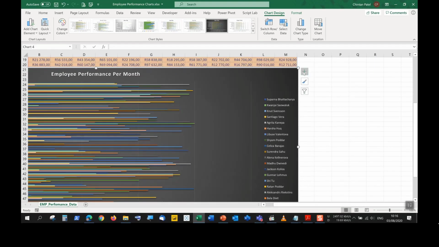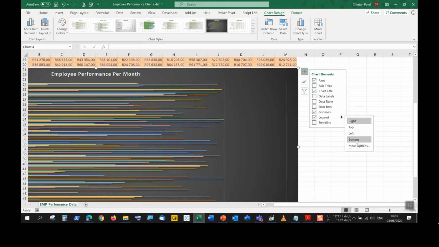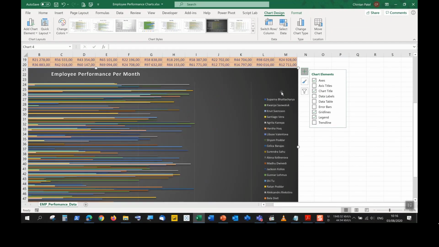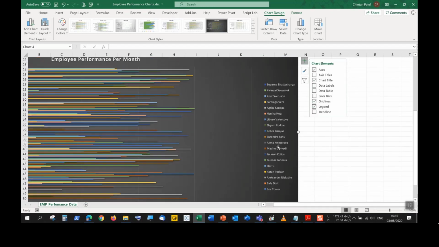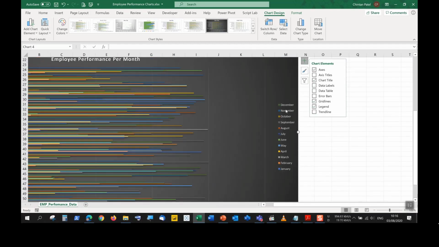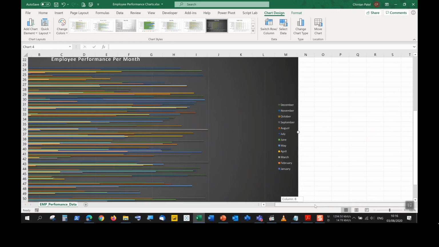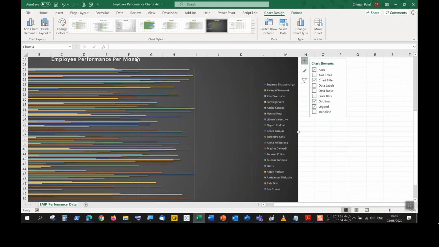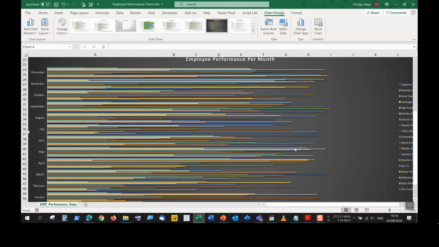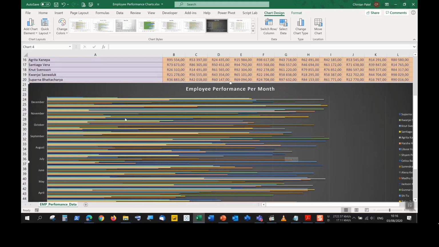I can also choose this chart elements, go to legend, and on the right hand side I have this arrow showing up next to legend. I can change the position of the legend wherever I like to put it. Okay, so it will automatically change. If you do switch rows and columns, your legend values will also change over here. It's going to switch it back to what it was before with the legend. Okay, actually the legend appearing on the right looks great. So we have more data being displayed here.